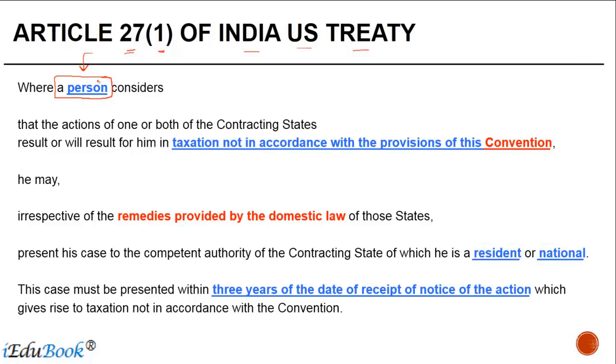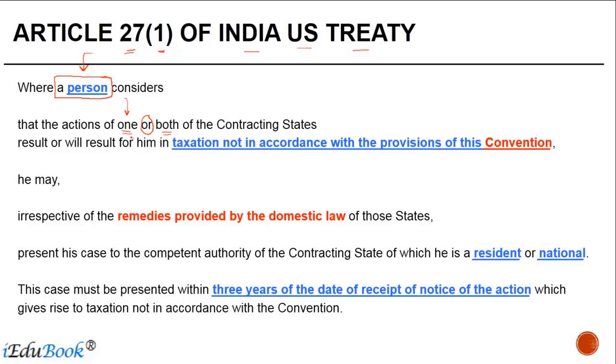So where an assessee, person, what is the meaning of person? You refer to the definition section of the treaty, or if the person is not defined there, you go as per the provision of the domestic laws. In India's case, it will be Income Tax Act 1961. So where a person considers that the action of one or both of the contracting states, right? Now, why is it that the word "one or both" has been used?